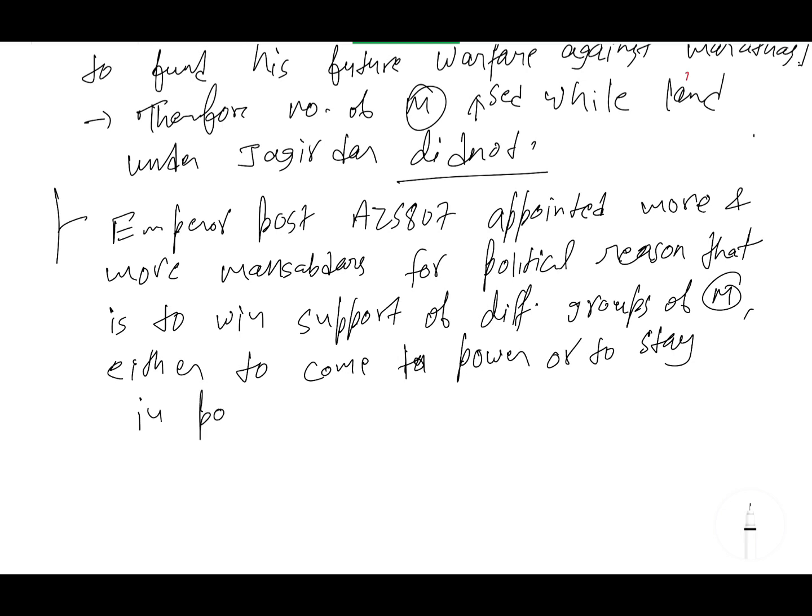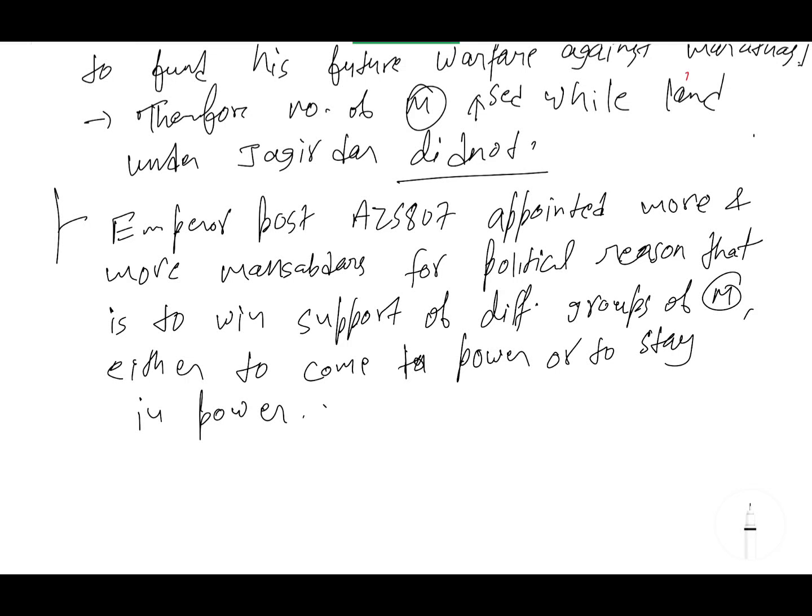So wherever I found that something I am writing was not explained, I am explaining it while dictating notes to you. And wherever in any section you have any doubt or problem, you are free to comment in this video. I will explain it later. In the next video, I will jot down those doubts, start the lecture by explaining them, and then start the next lecture. This is considered a complete modern history course, because I will complete modern history chronologically, so that you will not miss anything. So the power to stay in power. Clear?